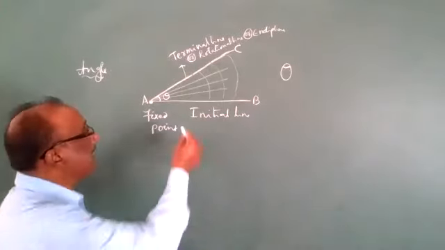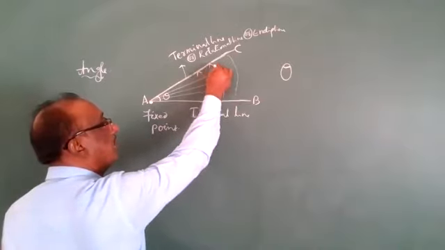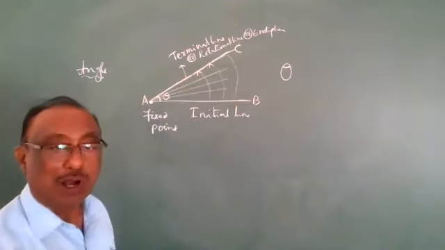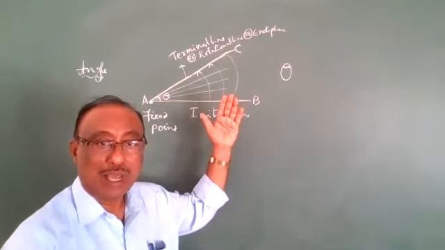Now, if the angle is moving upside, that is a positive angle. Moving upside is a positive angle.